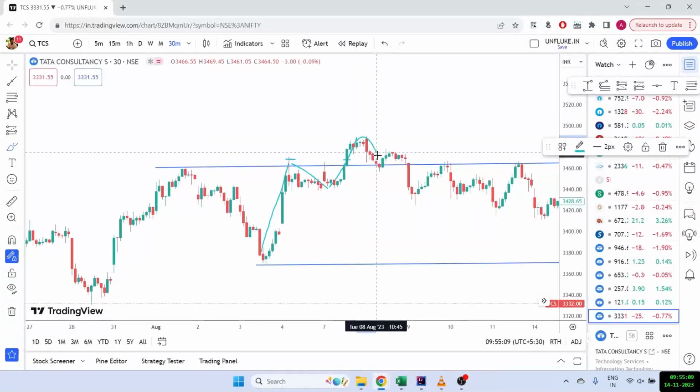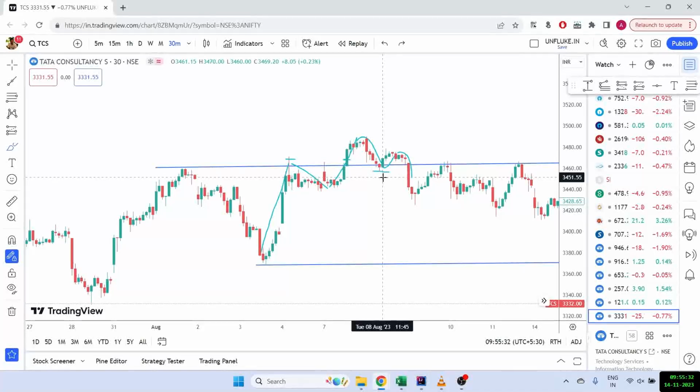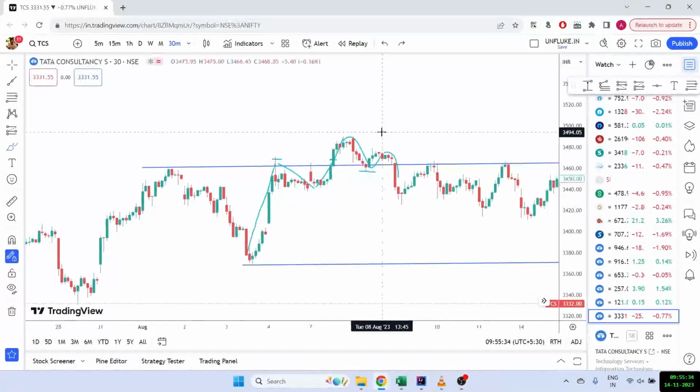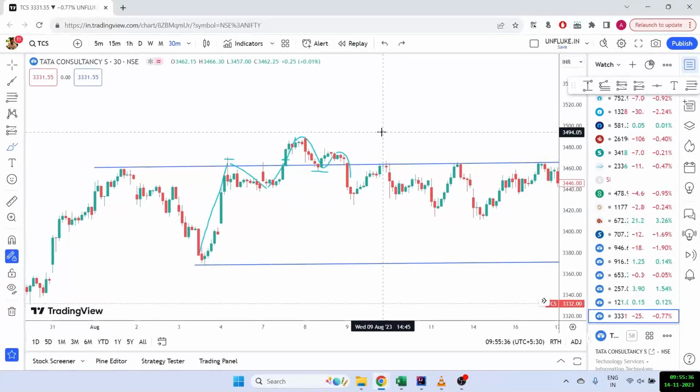Similarly, when it came down, it went up again, and now there's a change of character. There is a CHOCH here. So this is a BOS right here, and this is the change of character. Usually I don't like to take an entry on the change of character, because this is the time when the market is reversing, but it's high risk high reward essentially. So I would probably not take an entry here, but I found out that yes, the market is now in a downward direction because the change of character has happened.